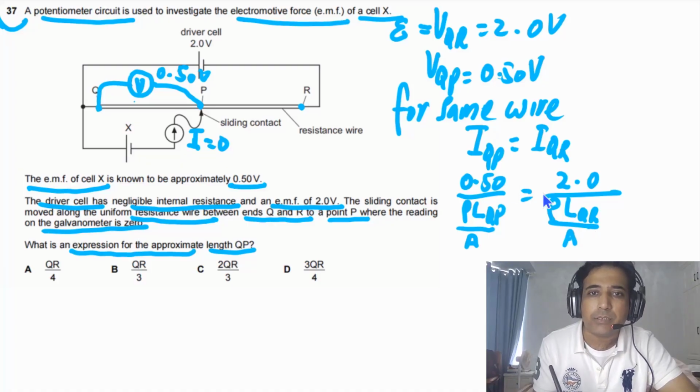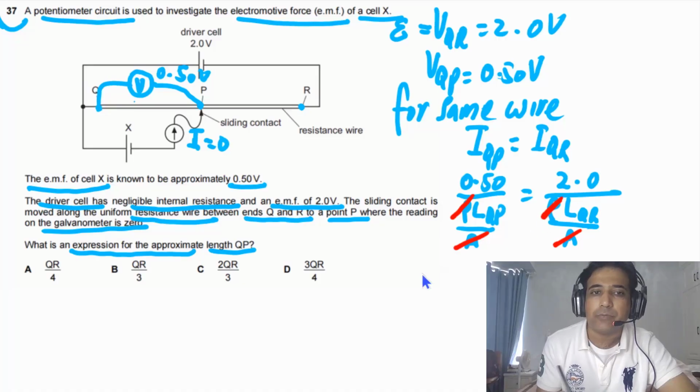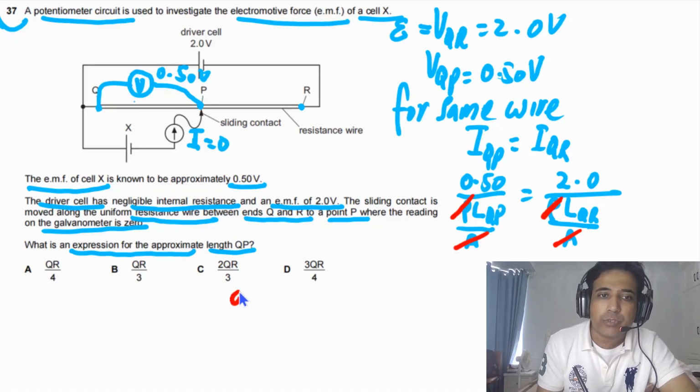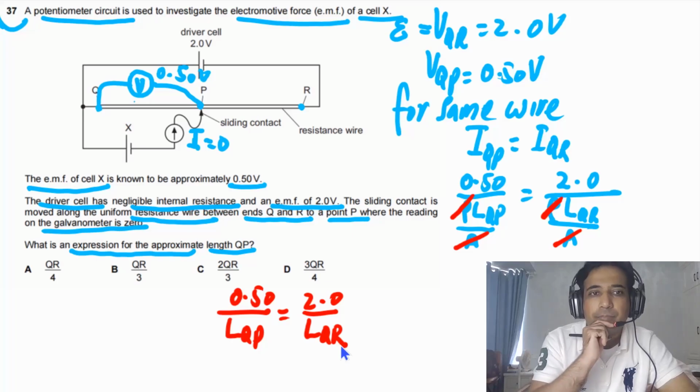This is a uniform wire, so the cross-sectional area is the same. We are talking about the same wire, so the resistivity also is the same, so the resistivity will be cancelled. So we are left with 0.50 divided by LQP, and this is equal to 2.0 divided by LQR.